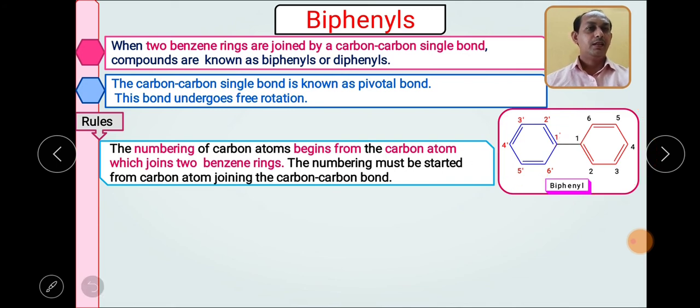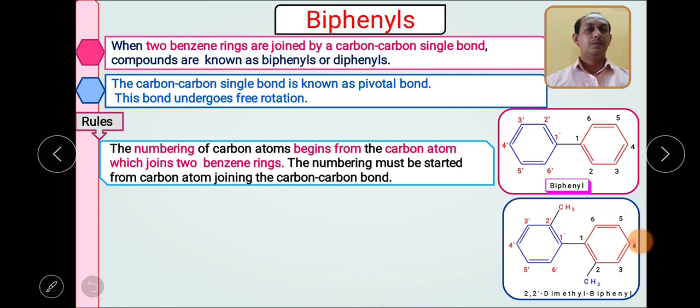If a substituent is present, then you have to give the numbering in such a way that the substituent gets the minimum number. Let us see this structure, a substituted biphenyl. In this ring there is a substituent at the ortho position, which is position 2, and in the other ring the substituent is at the 2' position.